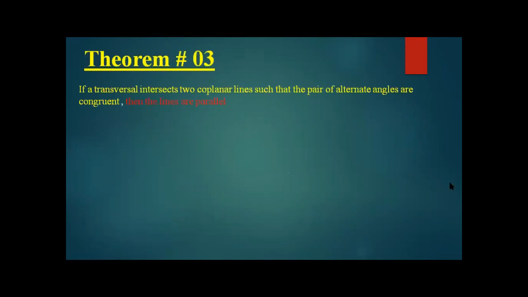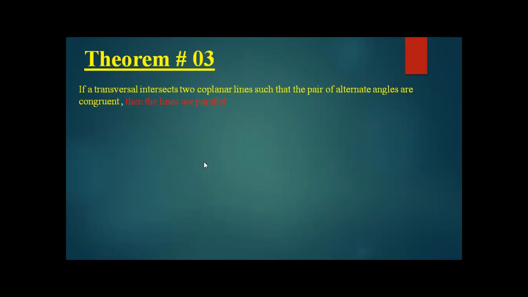Now what was the theorem? The theorem says that if a transversal intersects two coplanar lines, so you are already aware of what coplanar lines are, and you are also aware of the term transversal, such that the pair of alternate angles are congruent, then the lines are parallel.